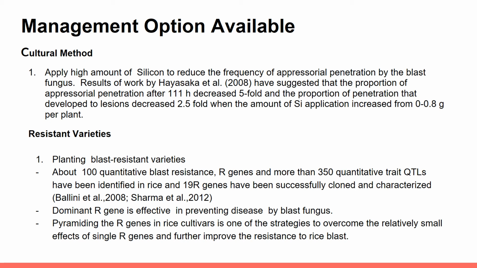The majority of farmers nowadays decide to plant blast resistant varieties of rice. There are about 100 qualitative blast resistant R genes and more than 350 quantitative trait loci (QTLs) that have been identified in rice, and 19 R genes have been successfully cloned and characterized.